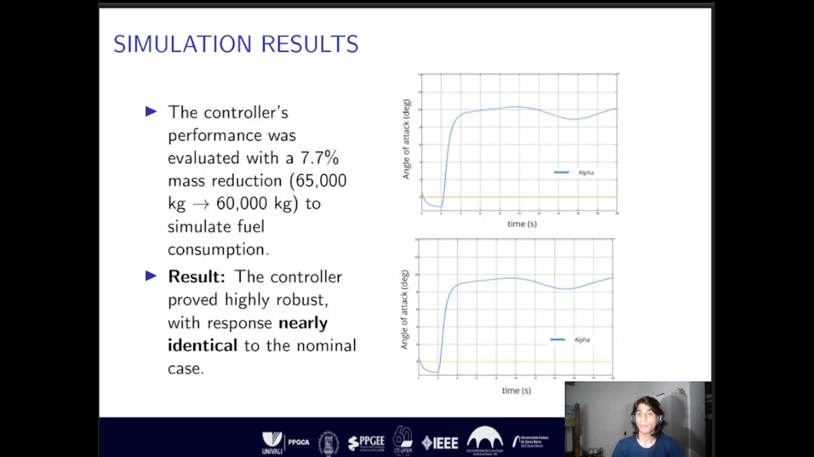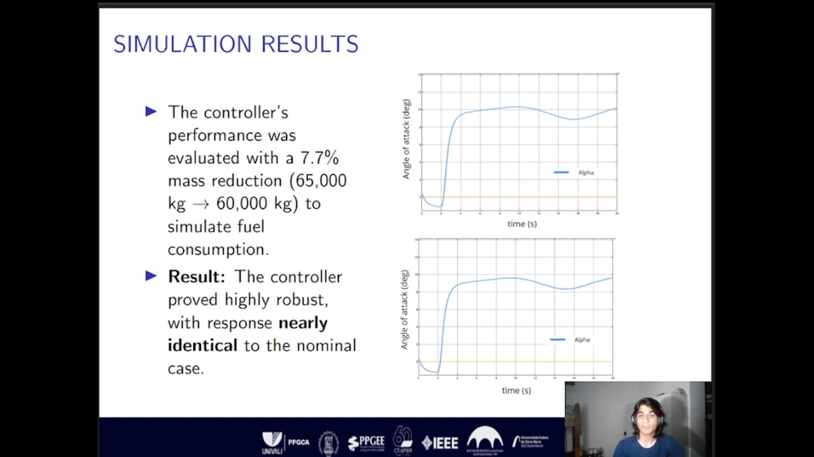A key requirement for flight control systems is robustness to variation in aircraft parameters. To this end, the controller's performance was evaluated under a significant change in aircraft mass, simulating fuel consumption during flight. The simulation was repeated for a reduced mass of 60,000 kilograms, down from the nominal 65,000 kilograms. The result demonstrated that the controller is robust to this parametric variation.